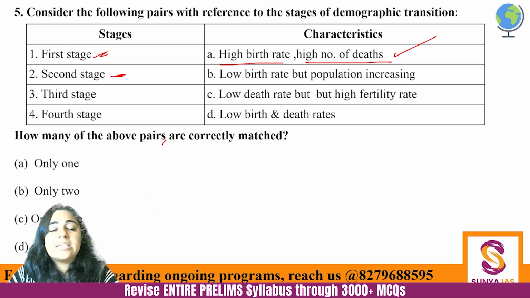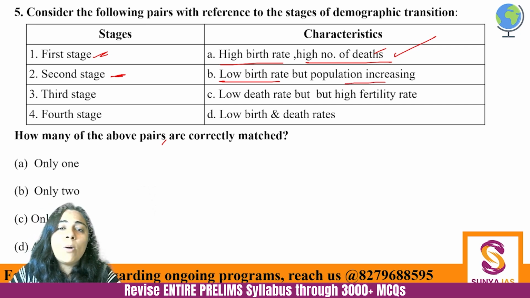Then second stage, the birth rate remains high, but the death rate reduces. So low birth rate galat hai. Low birth rate happens later on. Till the time a country is not developed, the birth rate tends to be higher. ठीक है? So low birth rate here is incorrect. Population keeps increasing. This is correct.